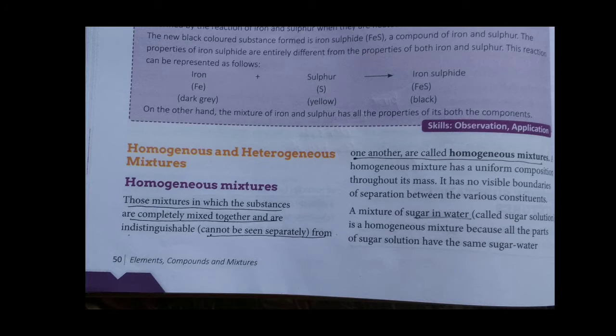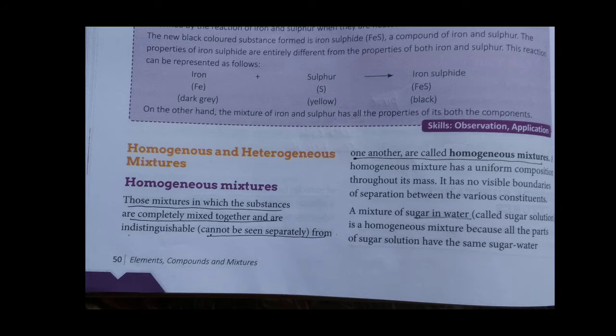With your naked eye, you won't be able to bifurcate the sugar solution or the salt solution, right? When we have mixed thoroughly in a glass of water one spoon of salt or one spoon of sugar, can you bifurcate that, yes, this is a particle of salt and this is a particle of sand? No, you cannot bifurcate.